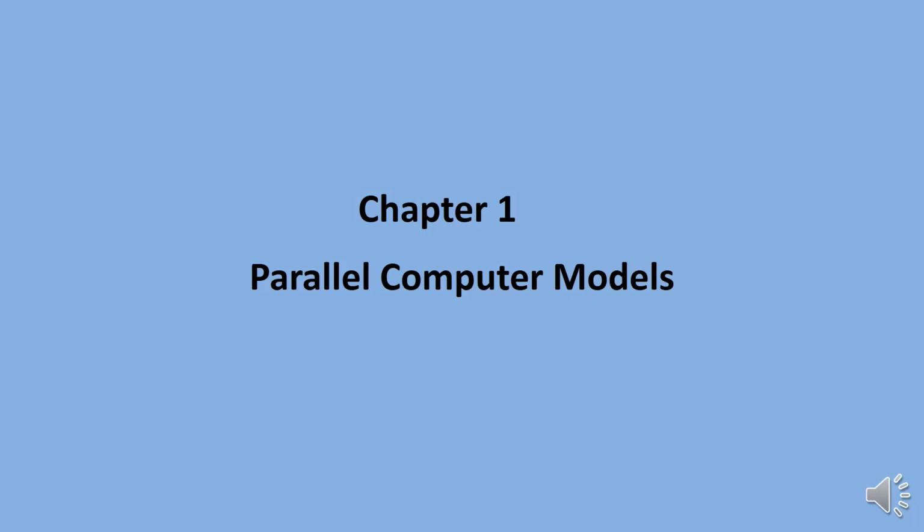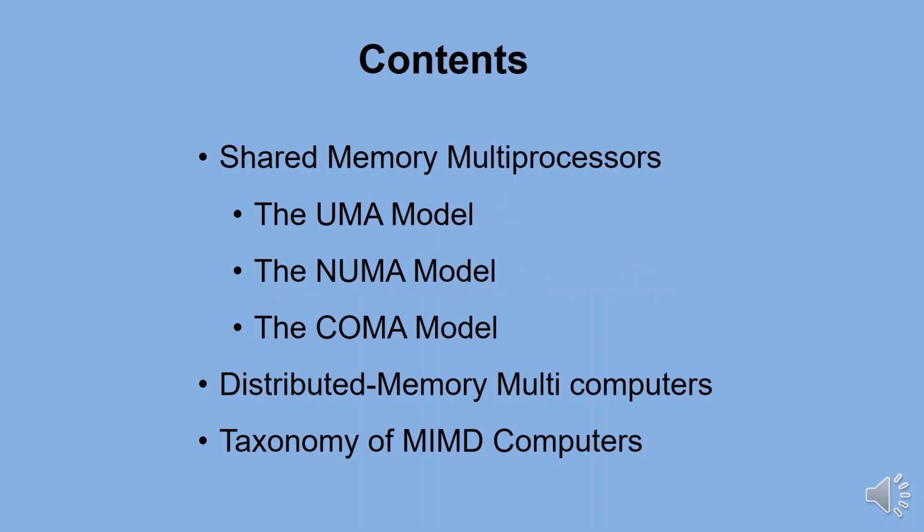Chapter 1 talks about parallel computer models. The contents are shared memory multiprocessors, distributed memory multicomputers, and taxonomy of MIMD computers. Under shared memory multiprocessors, the UMA model, the NUMA model, and the COMA model.